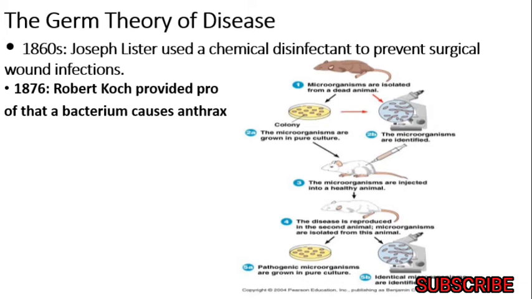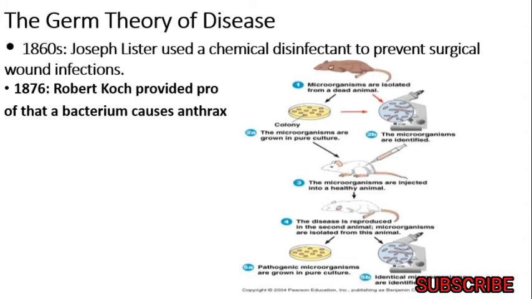From 1876 to 1882, he laid down steps of the causal relationship between causative microbes and the disease. He postulated that the microorganism must be found in abundance in all organisms suffering from the disease, but should not be found in healthy animals. It means that if a healthy animal is there, there is no microorganism, but microorganisms are always available with a particular disease.